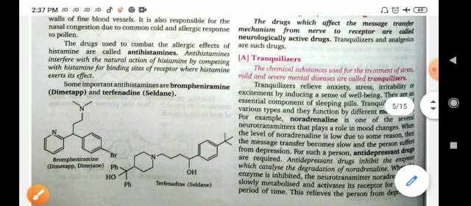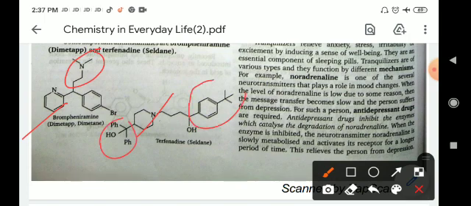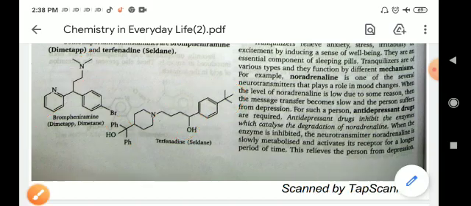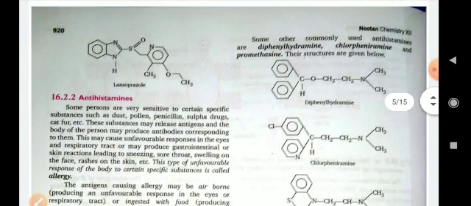The structures of these drugs are as follows. The first, Dimetab, has two benzene rings with nitrogen linkage, and it has one heterocyclic aliphatic ring with phenyl group and one aromatic ring with alcoholic group, known as terfenadine, Seldane. These are basically the structures.